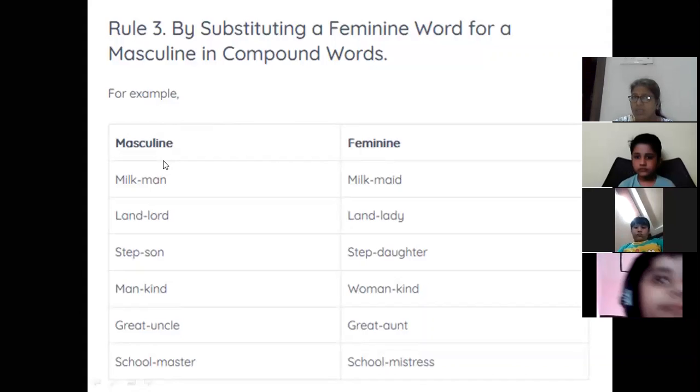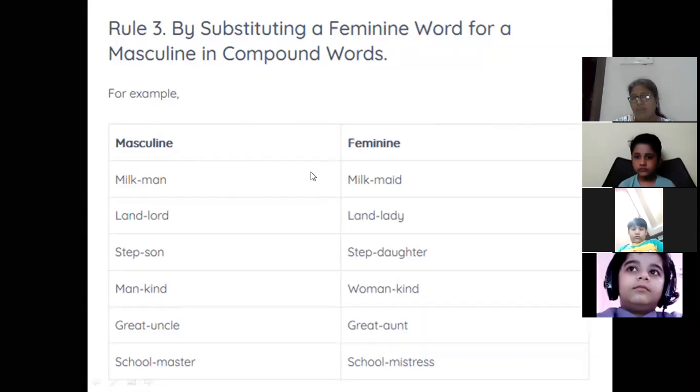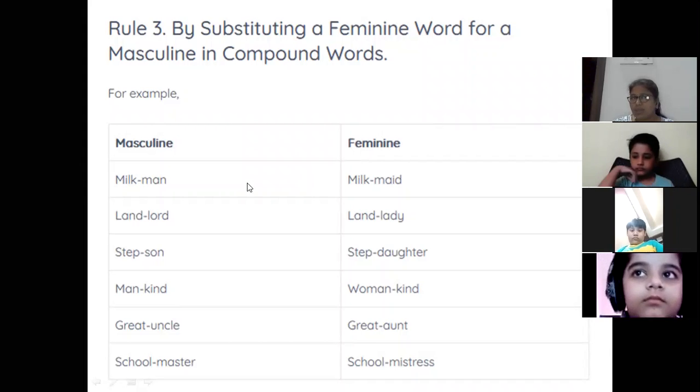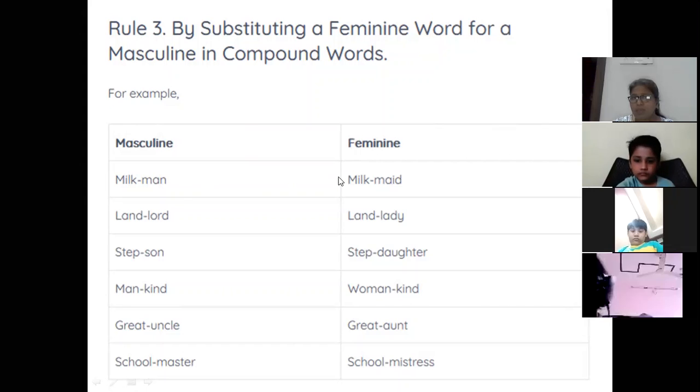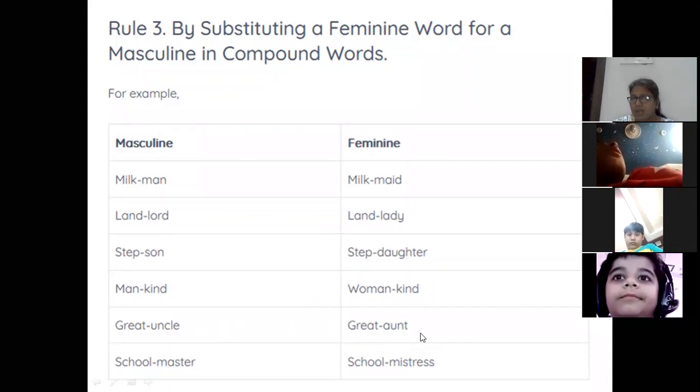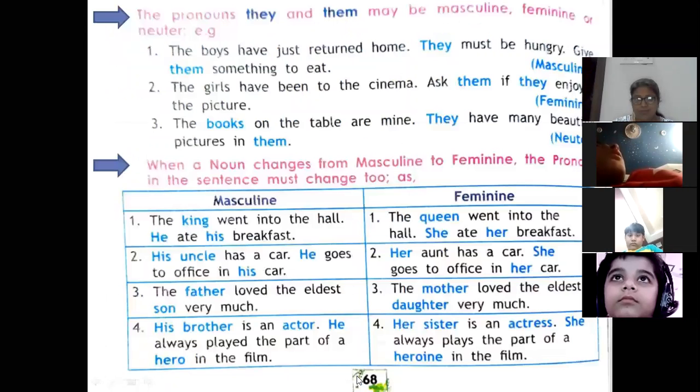And when I am making it feminine, I am only changing these masculine genders into feminine. The other word I am not changing. So here, milkman becomes milkmaid, landlord becomes landlady, stepson, stepdaughter, great uncle, great aunt, schoolmaster, schoolmistress.